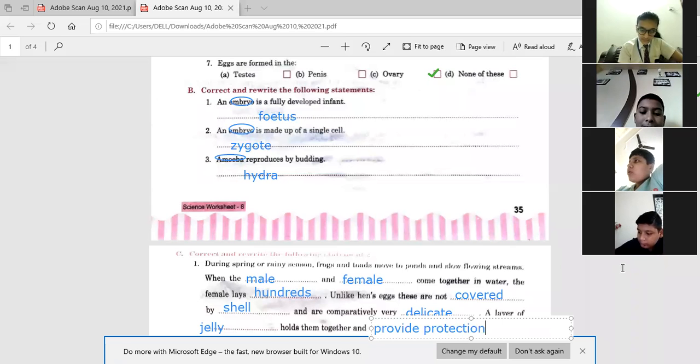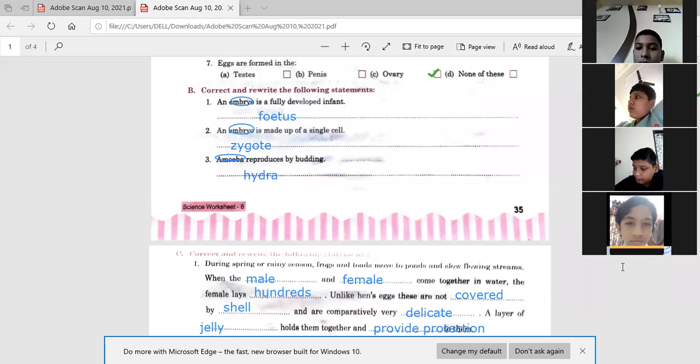Then, it provides protection to them. I hope everybody has completed this paragraph.